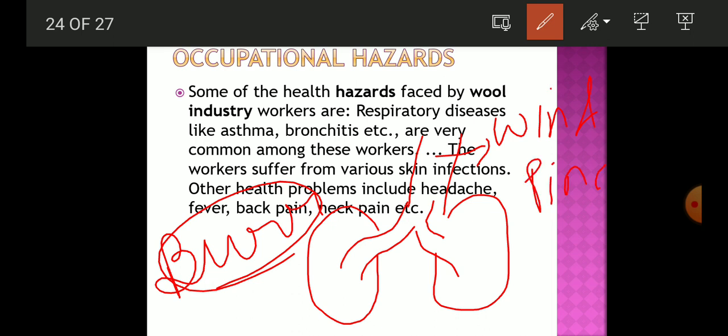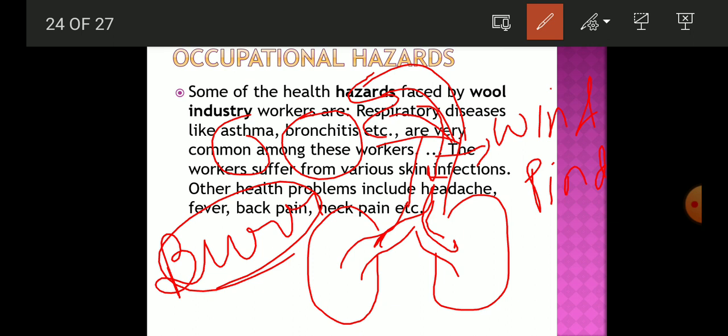From our nose or our mouth, the small fine fibers, that is the burrs, enter the respiratory tract, and there they cause allergic problems or asthma or bronchitis. So this is very dangerous for the rearers or the persons related with these types of occupations.